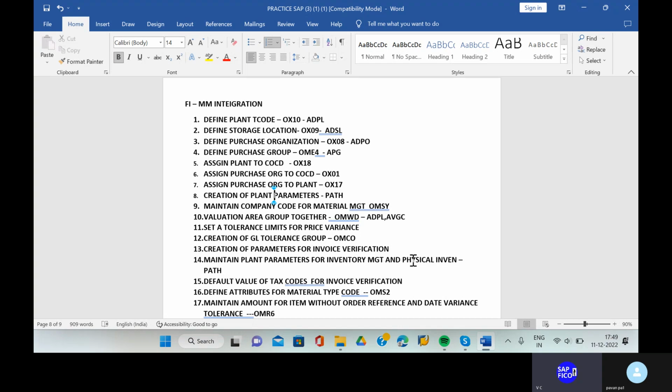Then, what is the process that we have right now? Based on the process only, we are going to generate each and everything. The process is: material requirement planning, vendor selection, request for quotation, purchase requisition, purchase order, goods receipt, invoice receipt, and payment to vendors. Up to purchase orders, we don't have any entries.